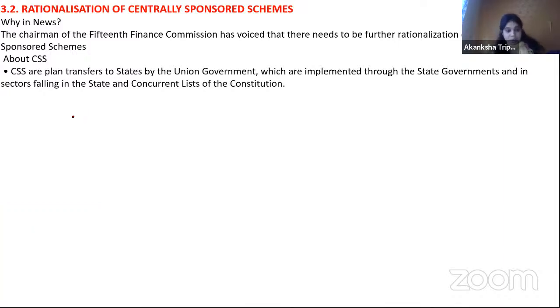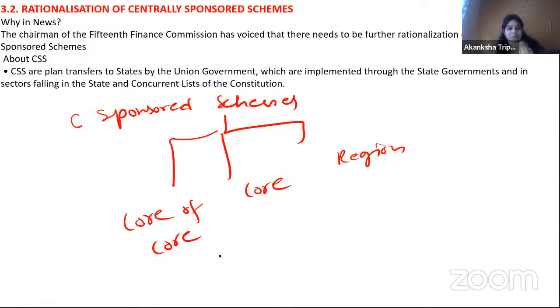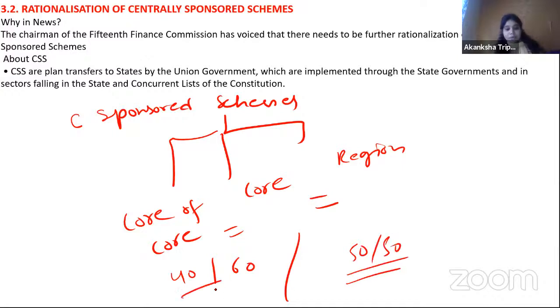This is your homework. Now I would like to tell more about the centrally sponsored schemes. Here again there will be 3 categories. One is core of core, then core, and then some regional, something like that. So here, do you know what the main difference is? In terms of the allocation of the budget, for example, whether it should be 40/60 or 50/50, depending upon the scheme, a part of the burden is shared by the state and a part is sponsored by the union government to implement those schemes.